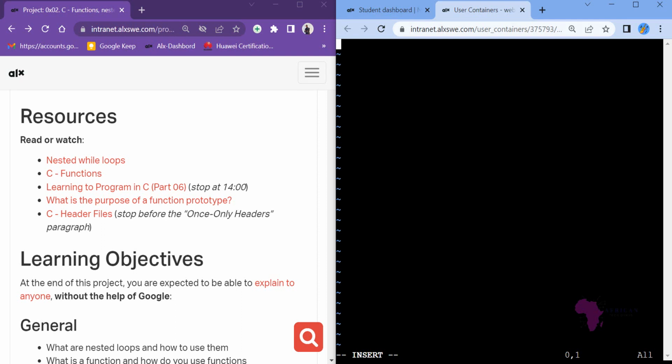I want to write a code. As you all know, our code has to begin with include stdio.h header file, like that. And then from there, what comes next is the comments.